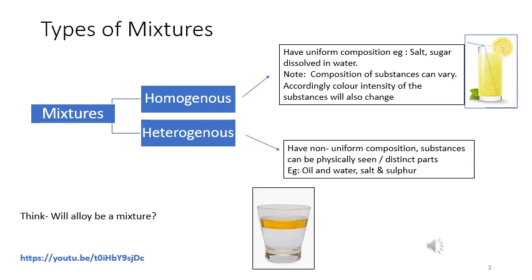Let's take the example of kokum sarbat. Somebody adds more amount of syrup, somebody adds less. The one which has more will be more reddish, the one which has less syrup will be less reddish. So the intensity of color will also change. Vis-a-vis, for mixtures where the composition is not uniform and I can physically and distinctly see, okay, this top layer is of oil and the below layer is of water, I say that such type of mixture is a heterogeneous mixture.